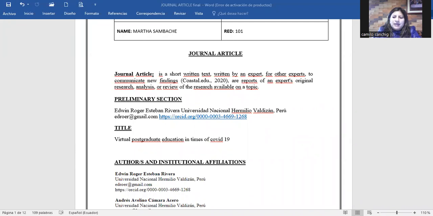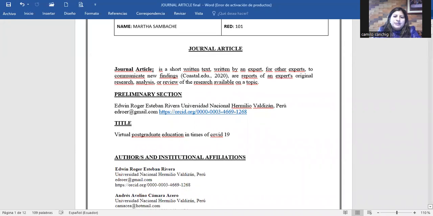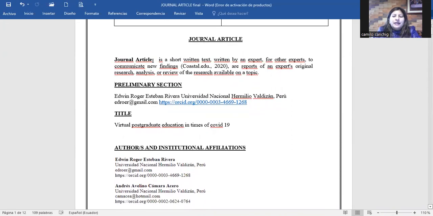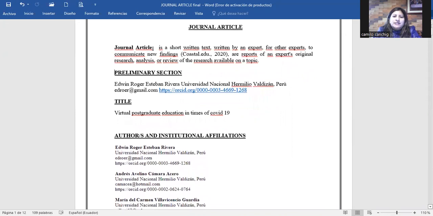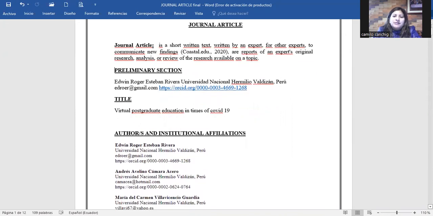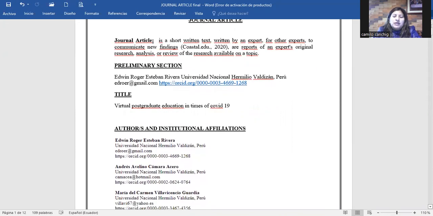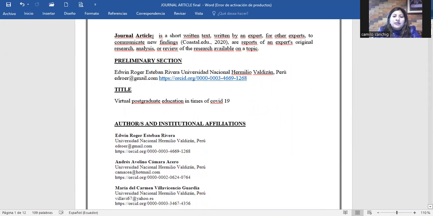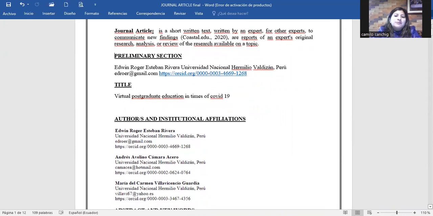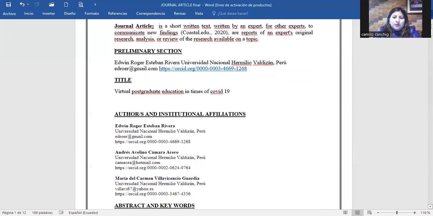At this time, I am going to talk about a very important topic, which is journal articles. A journal article is a short written text written by an expert for other experts to communicate new findings, according to Style Edu 2020. Also, journal articles are reports of an expert's original research, or analyze or review the research available on a topic.